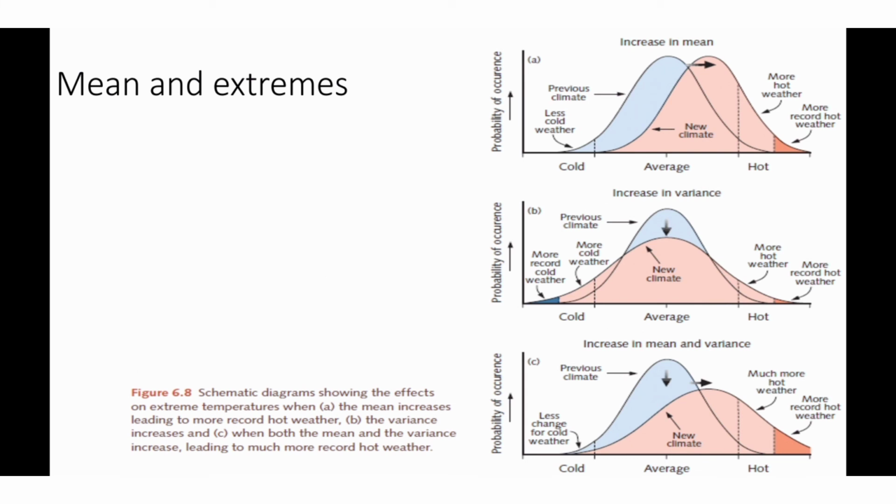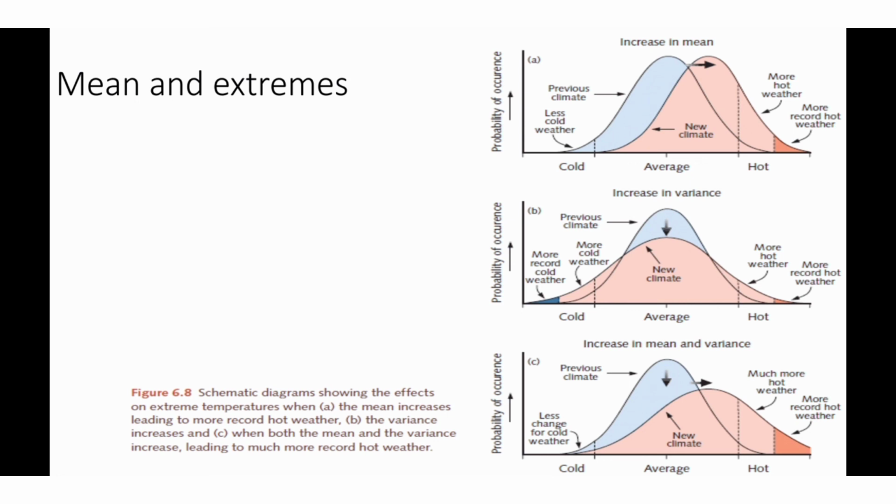Now we will see the distribution patterns of climatic parameters, say temperature, in three different future conditions. For this, I want you to draw three graphs of the data I have given to you, like this. In figure A, the blue curve shows the distribution pattern of previous climate. Hot and cold extremes are marked on the x-axis, which are constant in all the three graphs. Let us see the first scenario. The mean is shifted, but the variance or the standard deviation remains the same. So the number of hot extremes is increased while the number of cold extremes is reduced.